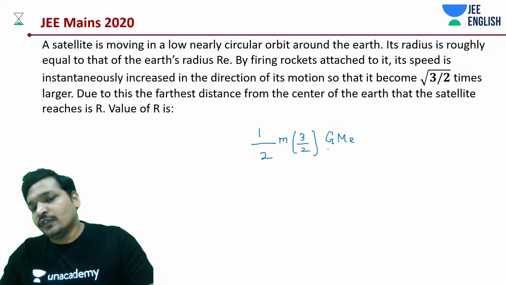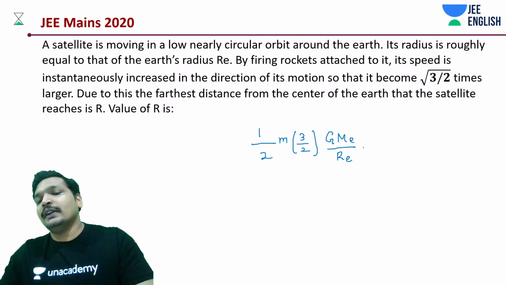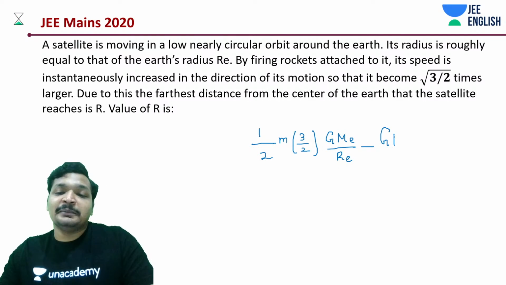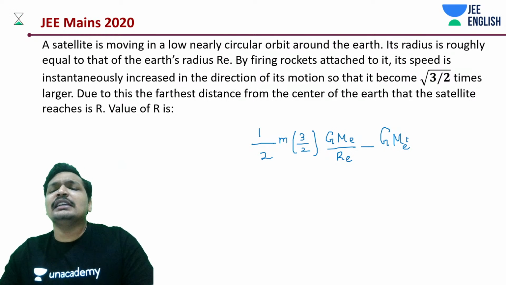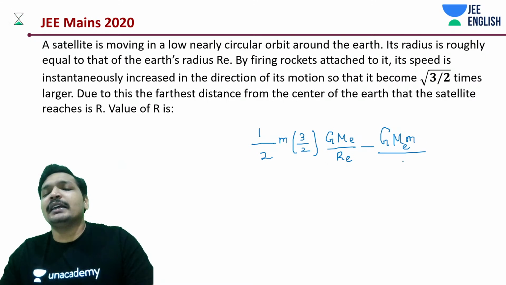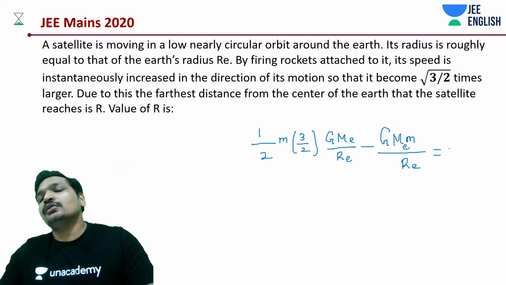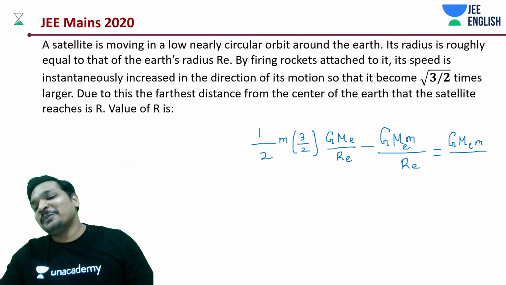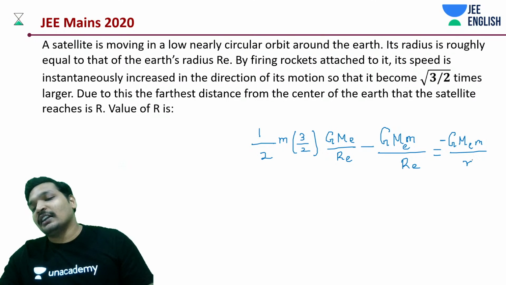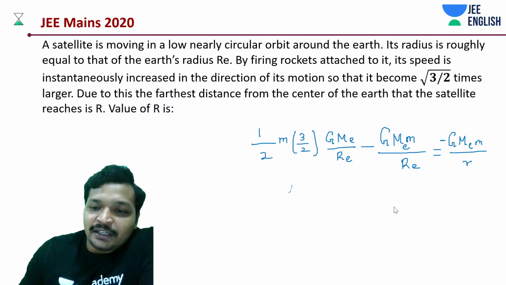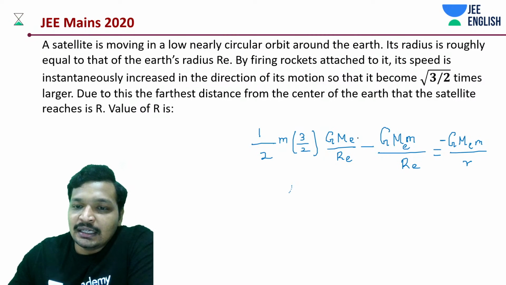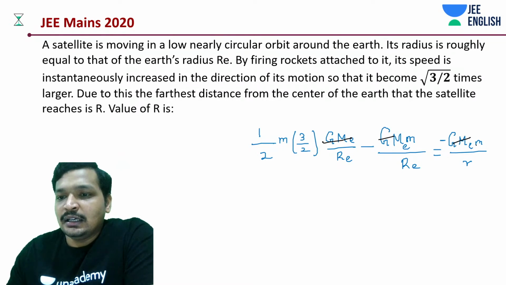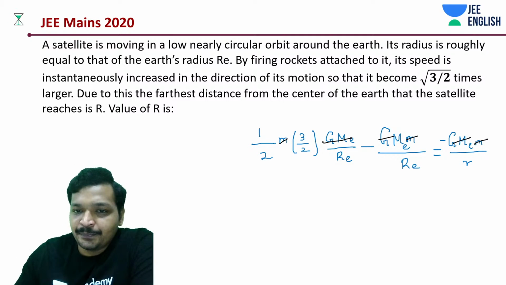This will be like under root of GM by RE whole square, and then we'll have minus GM E into M divided by RE, which is equal to GM E divided by M. There should be a minus sign associated with it. Everything is fine. Let's cancel out the unnecessary things like GME and M.